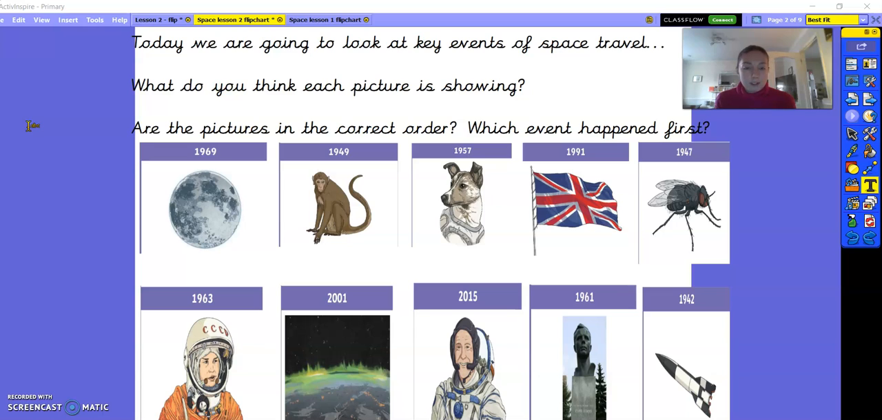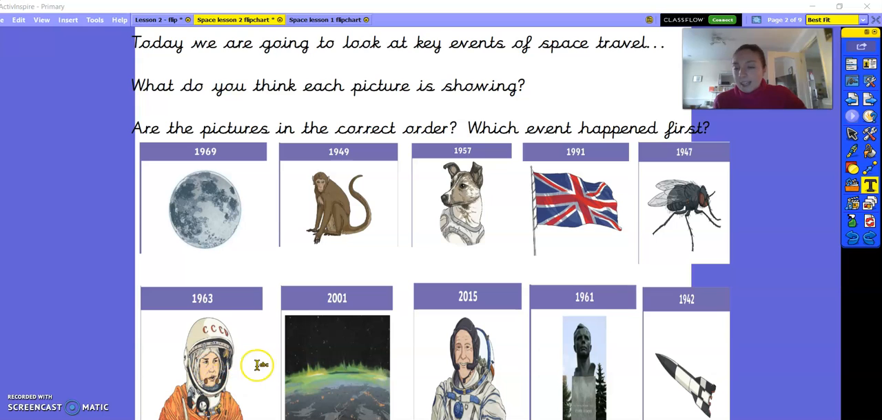Okay, so hopefully you've had a little think about what you can see in each picture. I can see here we've got the moon, so perhaps this date is something to do with somebody travelling to the moon. I can see a picture of a monkey. Perhaps this means that monkeys were somehow involved in space travel. And the same with the dog, and the same with the fly. This is the English flag, isn't it? So I think that this is something to do with English space travel and something that hadn't been done before.